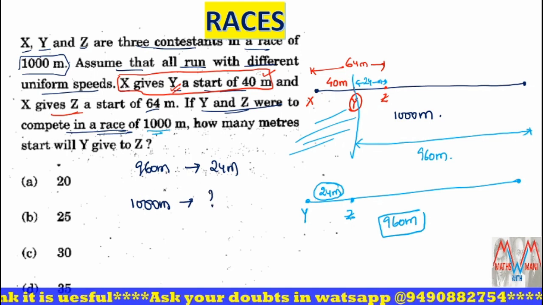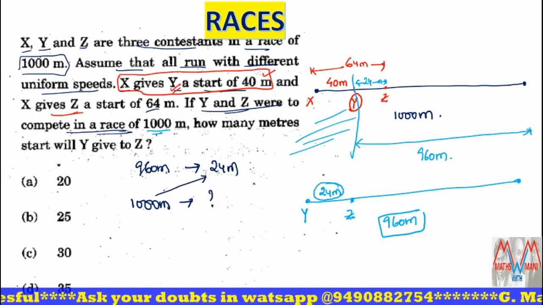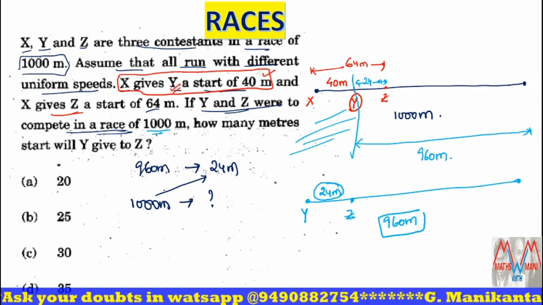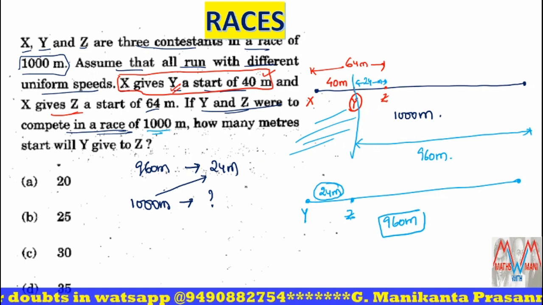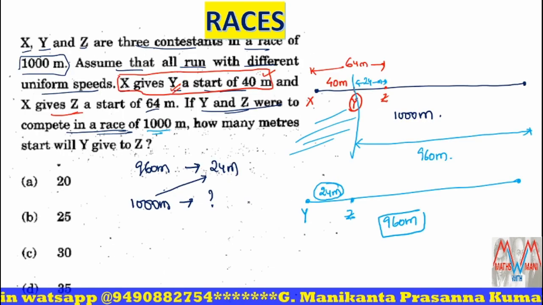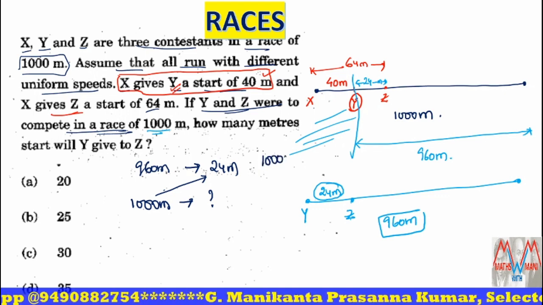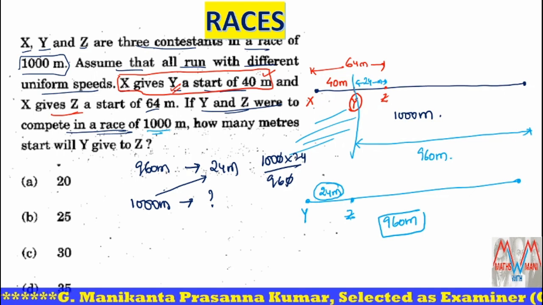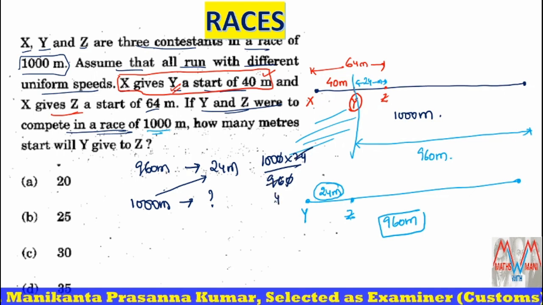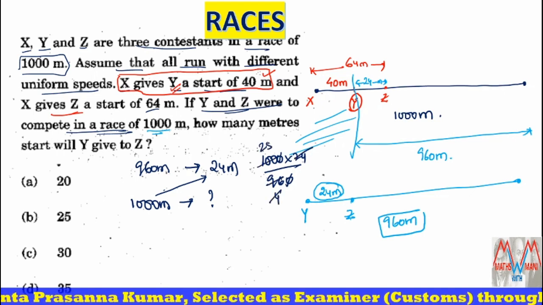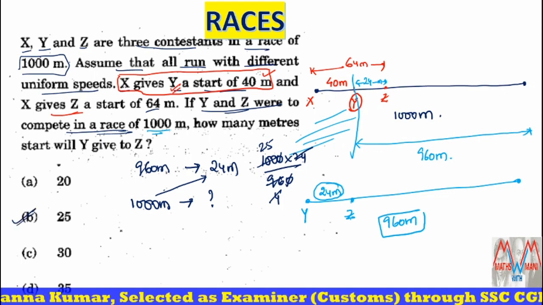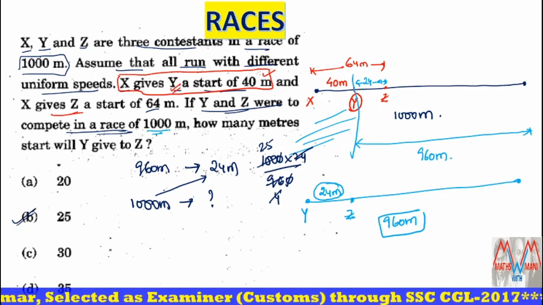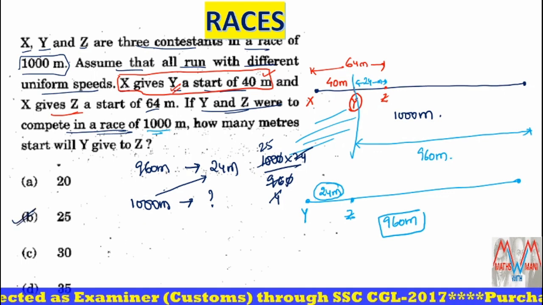So 1000 into 24 by 960. Okay, so I'll write here: 1000 into 24 by 960. The zeros cancel. 24 ones are 24, 24 fours are 96, so 4 ones are 4, 4 25s are 100. So 25 meters is the correct answer. I hope all of you understand this.